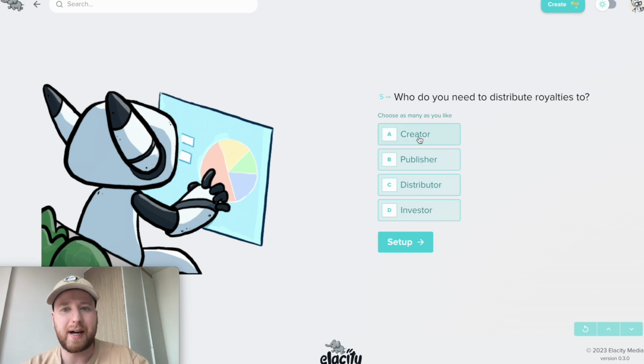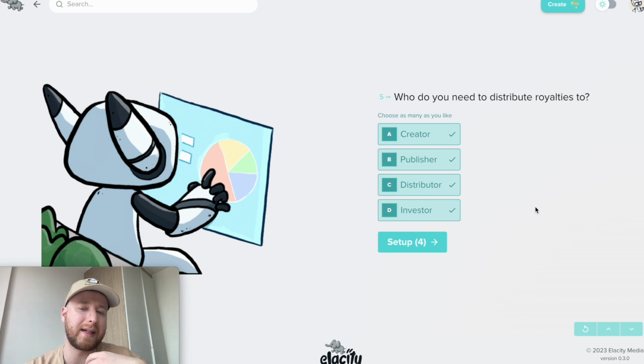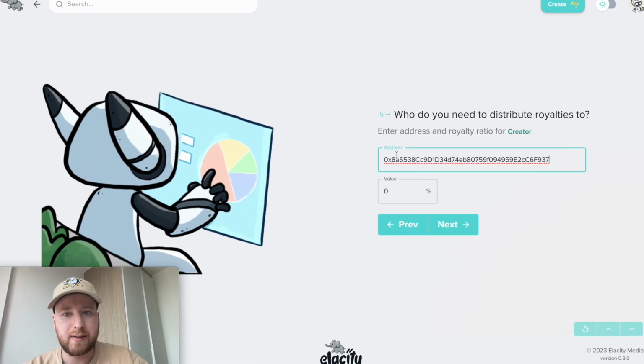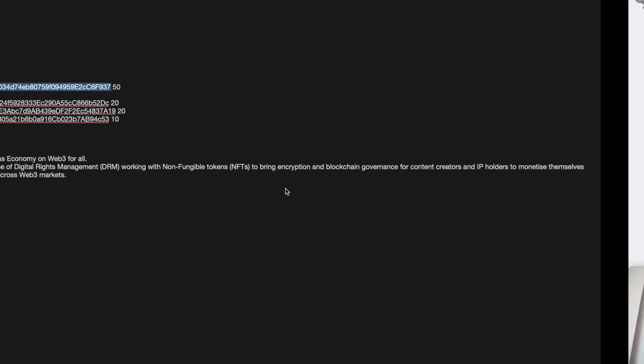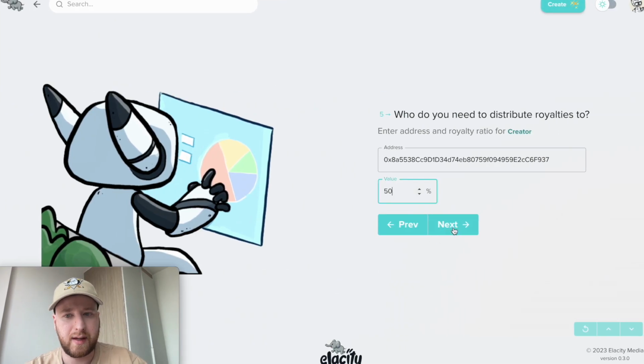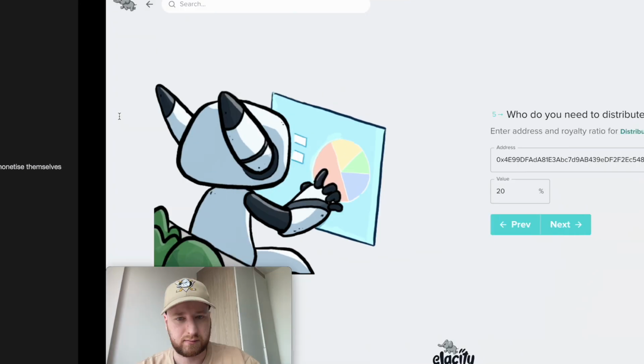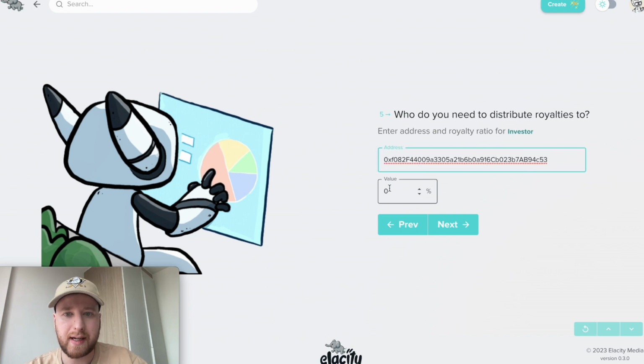So in this scenario, let's imagine we've got all the stakeholders and everyone is coming together now to mint this asset which we produced together, and we're going to put in our wallet addresses and set the percentages that we're each going to get. So in this case, as the creator, I might have, let's say, 50%. Then as the publisher, maybe 20% was agreed. The distributor, 20%, and then finally an investor who helped us fund the project gets 10%.